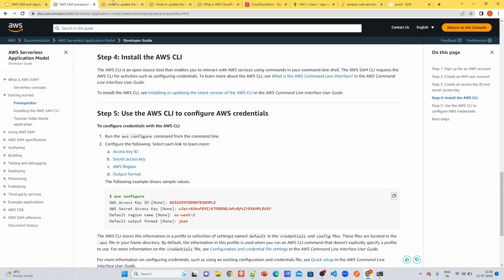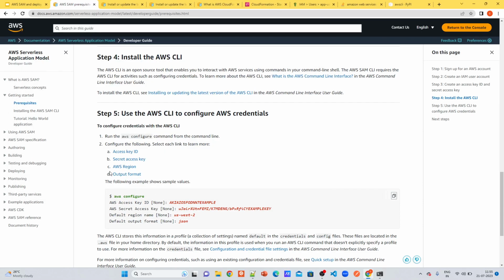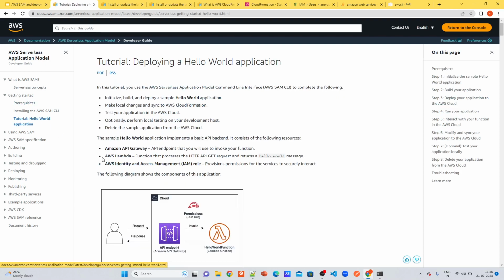For organizations, generally they use IAM roles for more security, which we also generally need to use. But for simplicity, I created the user and provided the credentials here. So this is the prerequisite required to deploy these AWS resources. But for just building and doing the invocation from local, configuring the credentials is not required.